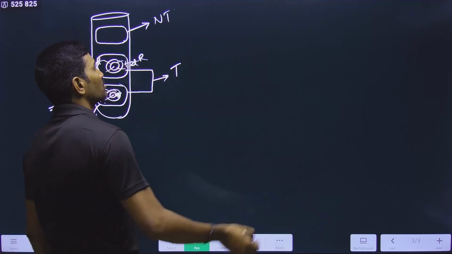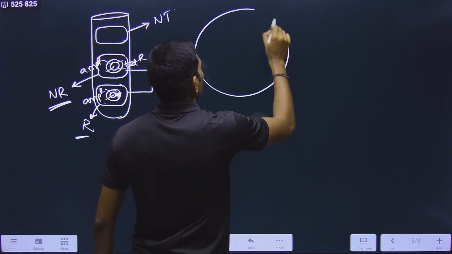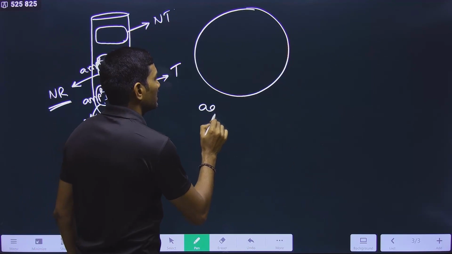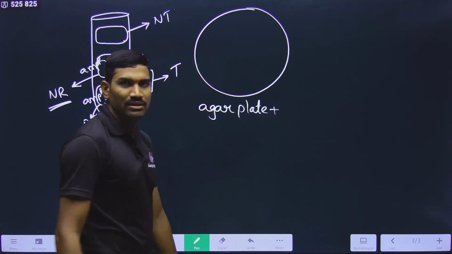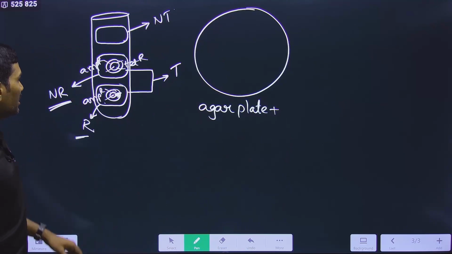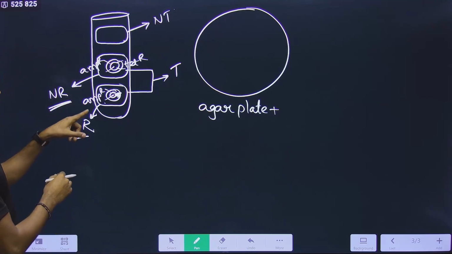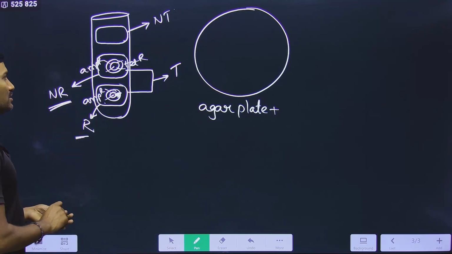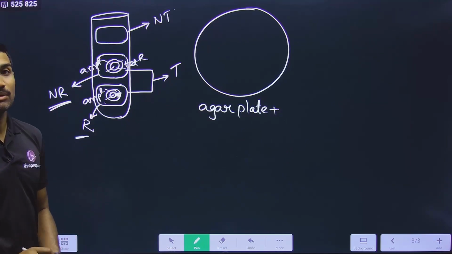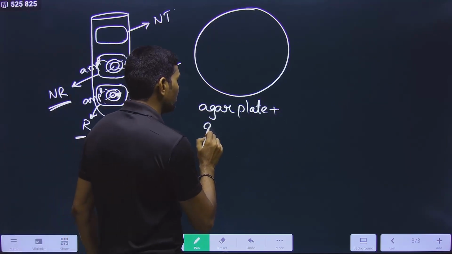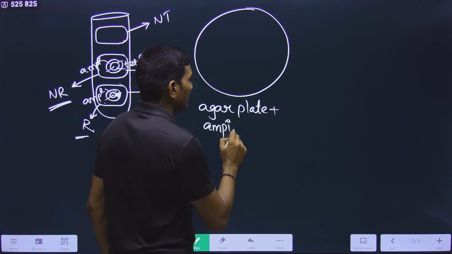In the selection process, first we take an agar plate, a nutrient agar plate. What is our aim? We need to get the recombinants. What is common for both the transformants? Ampicillin resistance is common. So since they are resistant to ampicillin, in the medium we add the ampicillin antibiotic.